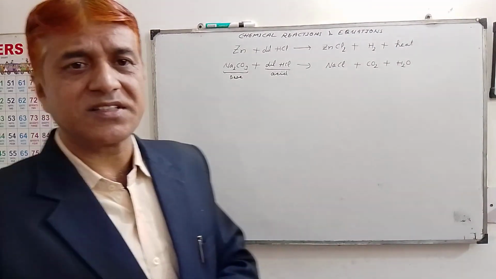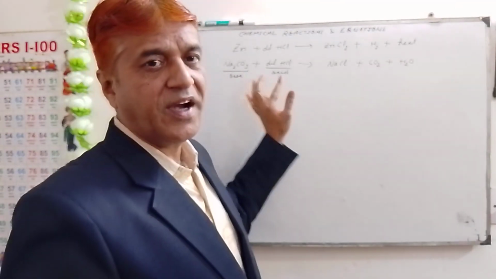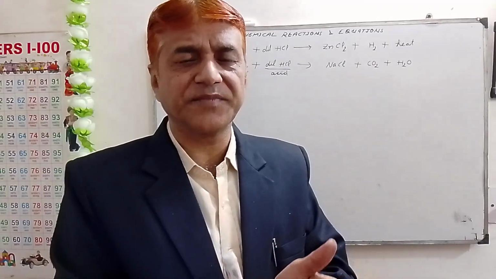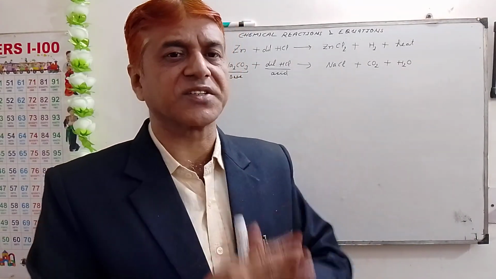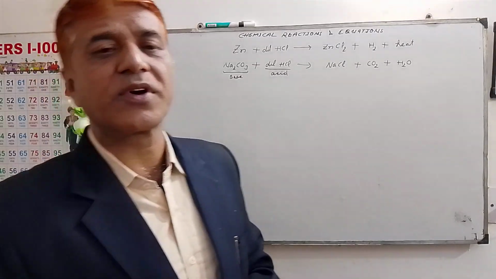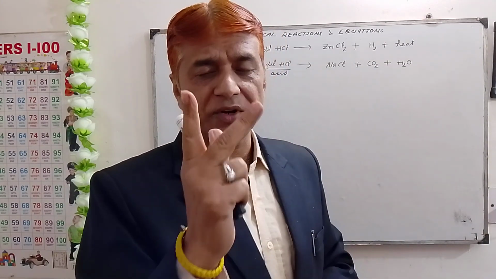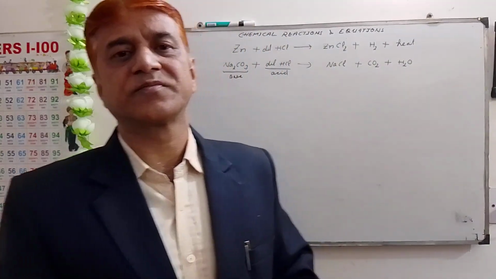So basically this is a reaction between acid and base, and the reaction between acid and base is a neutralization reaction. In a neutralization reaction we have two products, that is salt and water.